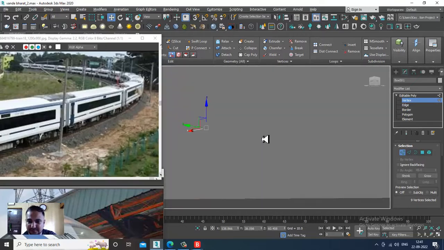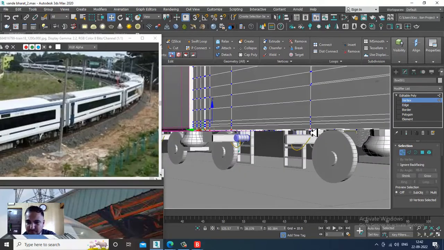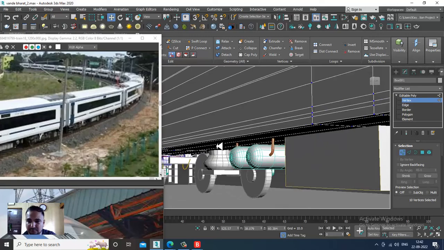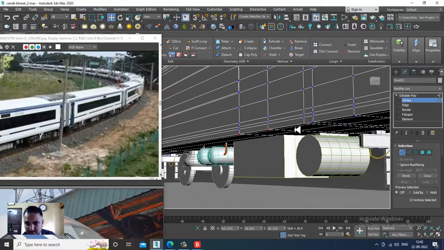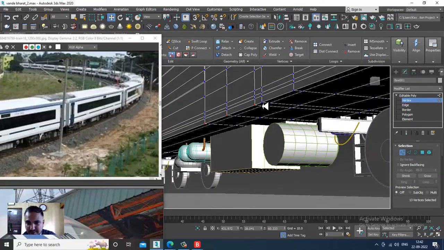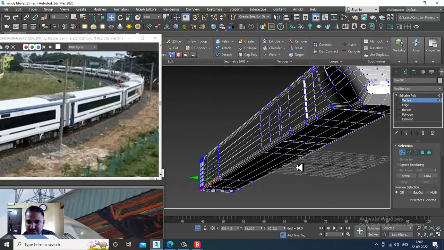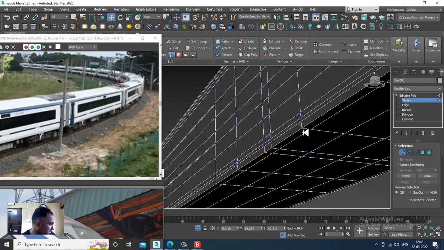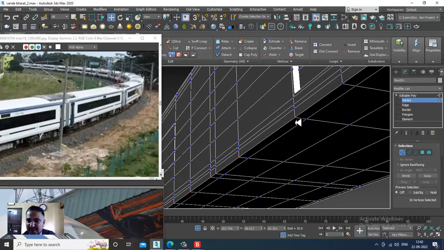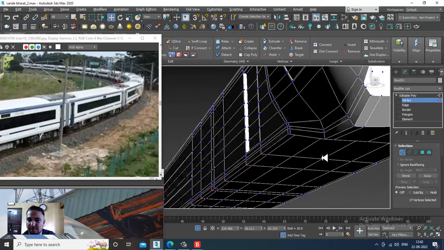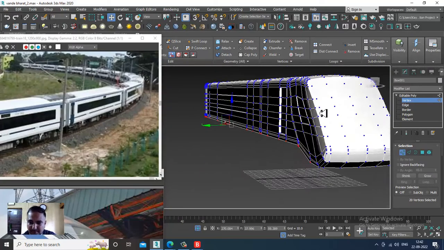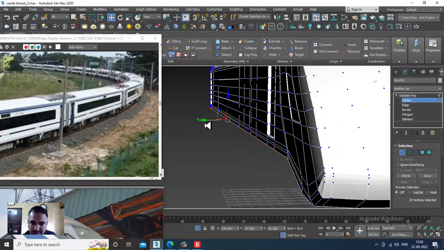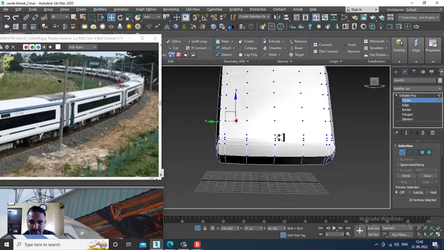You can just select this. Vertices over here. Let's isolate the selection. Select this and we'll slightly push it a bit inside, like this.